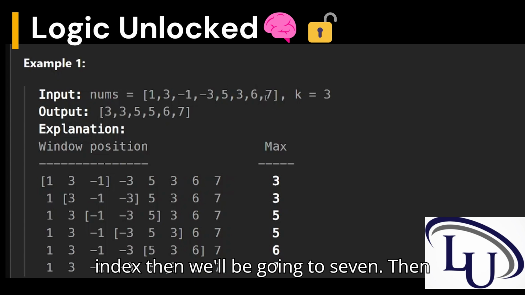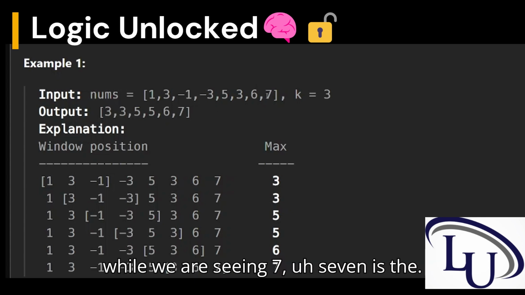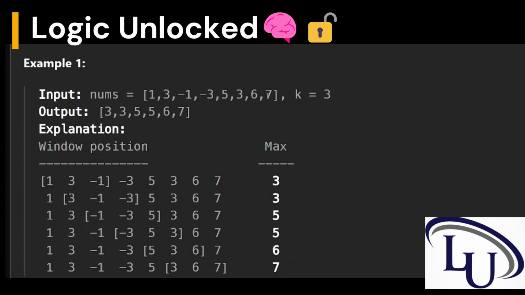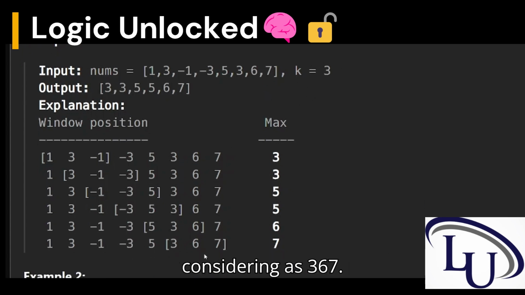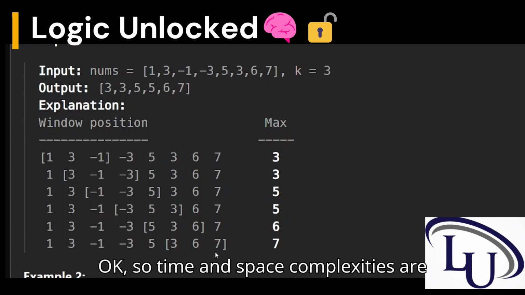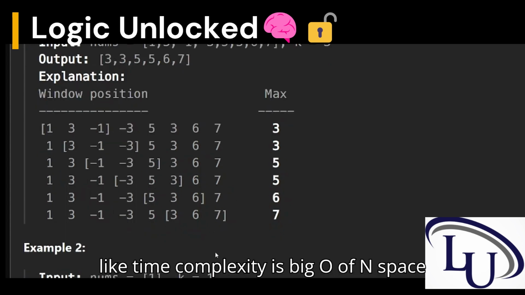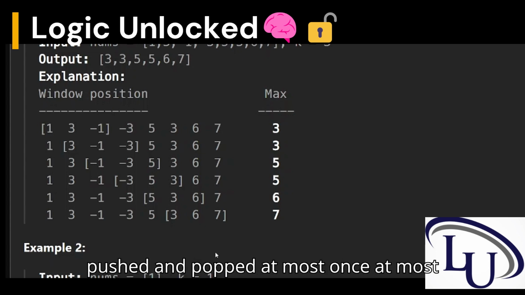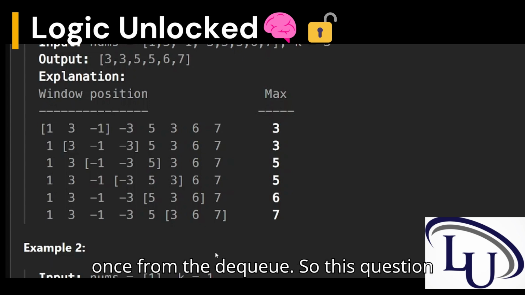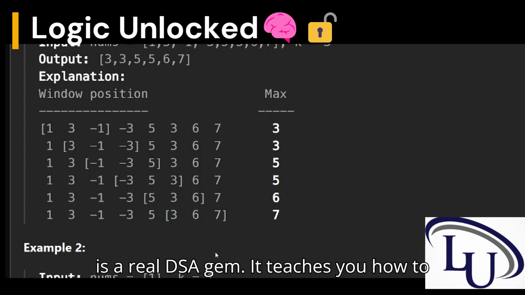Then we go to index 7. While we are seeing 7, 7 is the larger one, but k is given as 3, so we'll be considering the window 3, 6, 7. So the time complexity is O(n) and the space complexity is O(k). The time complexity is O(n) because every element is pushed and popped at most once from the deque. So this question is a real DSA gem.